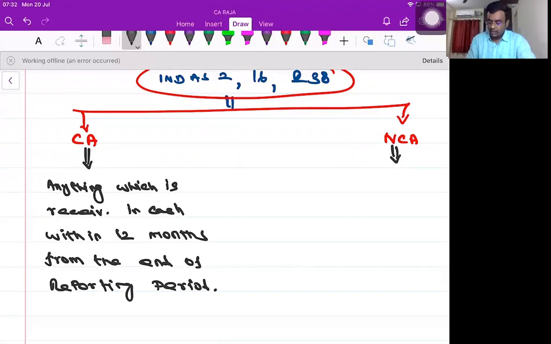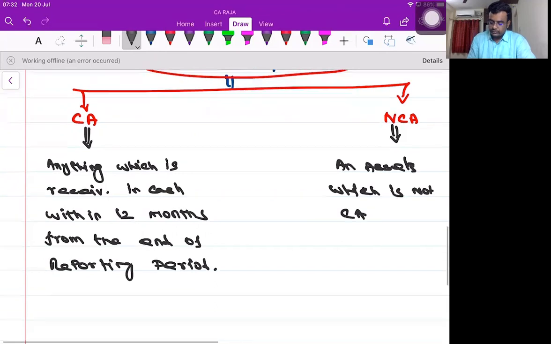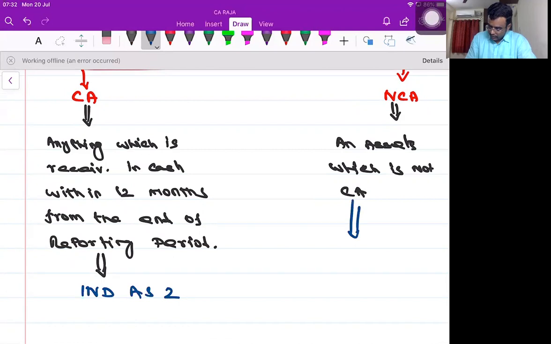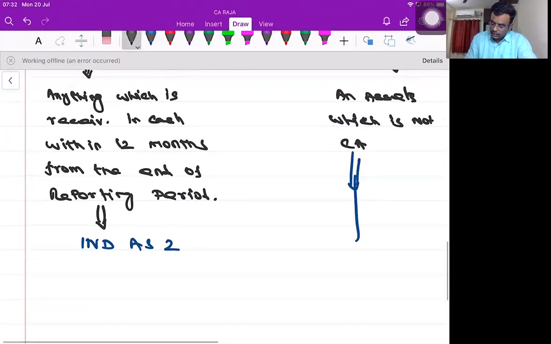Okay, that becomes a current asset. Non-current assets means an asset which is not a current asset. So here, Ind AS 2, time being Ind AS 2. Okay, non-current assets, again, are split into two categories.